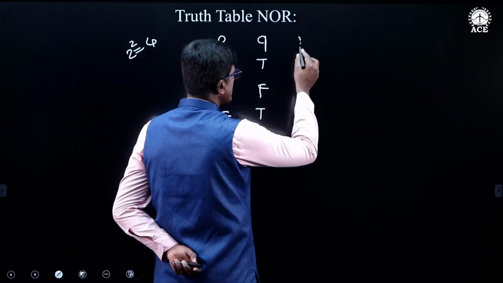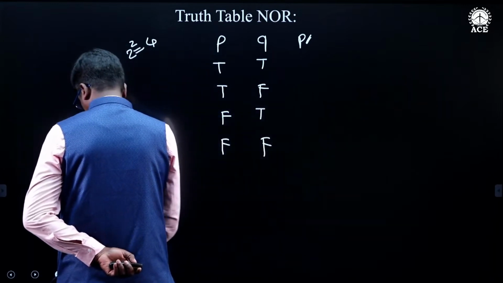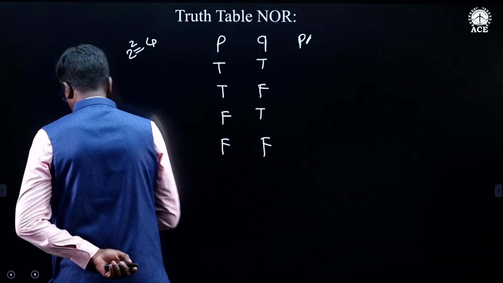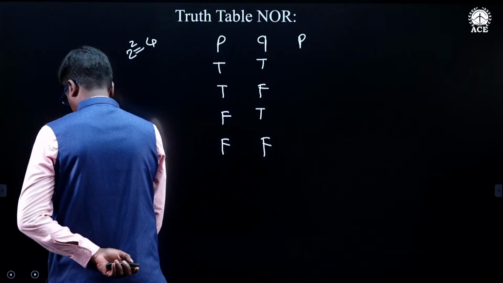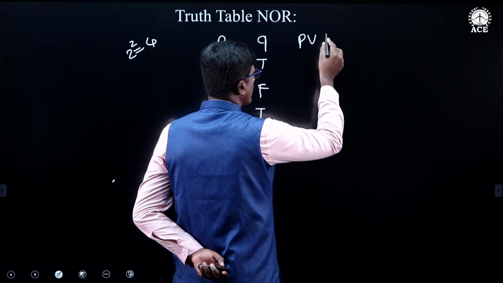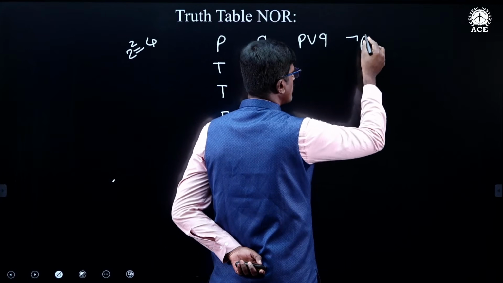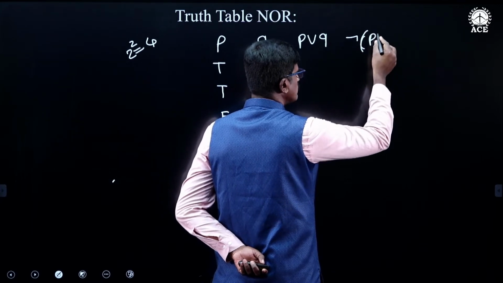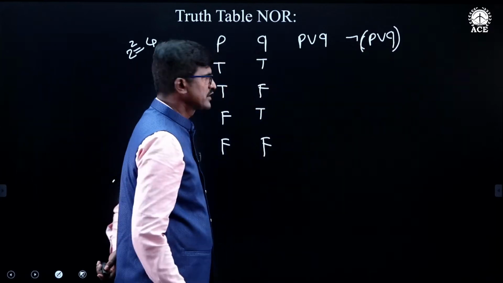Then I am finding the disjunctive statement, P or Q. Then I am taking the negation of P or Q. The NOR connective is the negation of the OR connective.